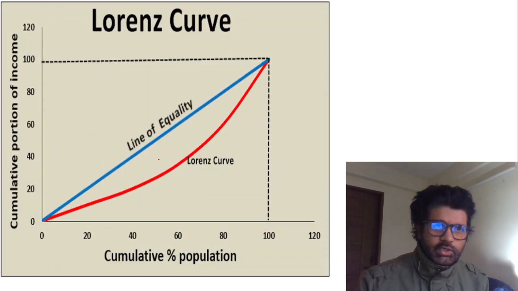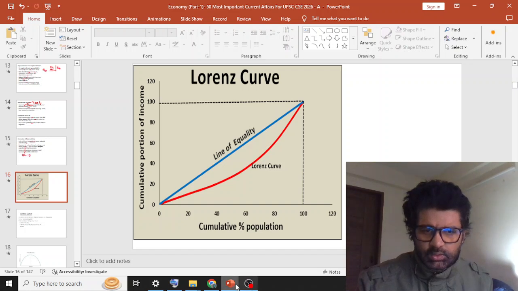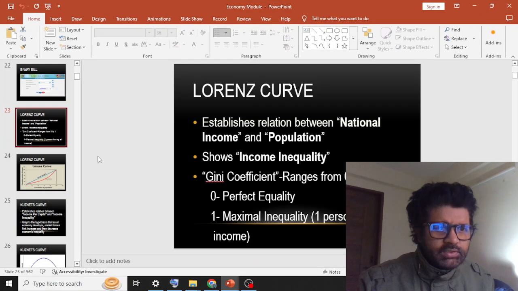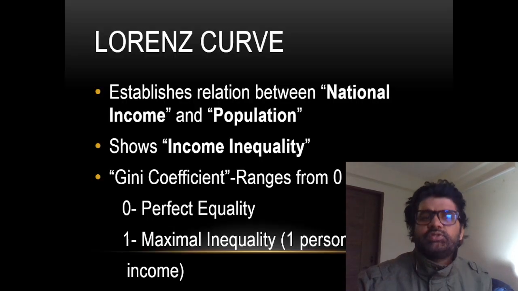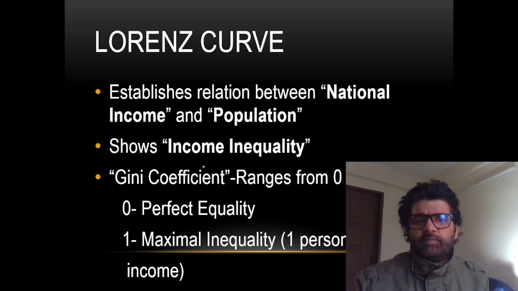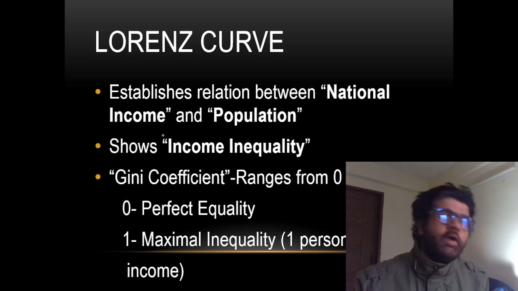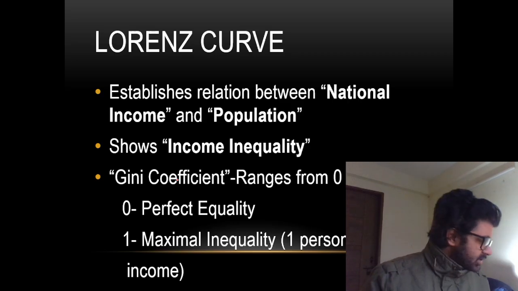So Lorentz curve. Now before we talk about this article, let's go to one another slide. There are certain curves which you have to remember, guys. So Lorentz curve establishes relationship between national income and population, and from this Gini coefficient is derived. So income inequality. They can ask you which of the following curves shows income inequality: Phillips curve, Kuznets curve, and all. So you have to remember this Lorentz curve. Very good. Just give me a second, guys.